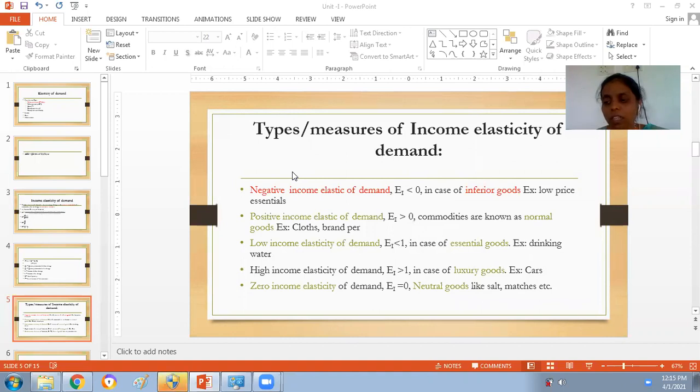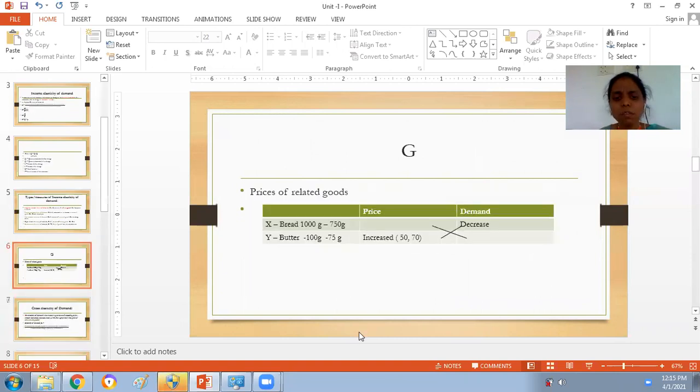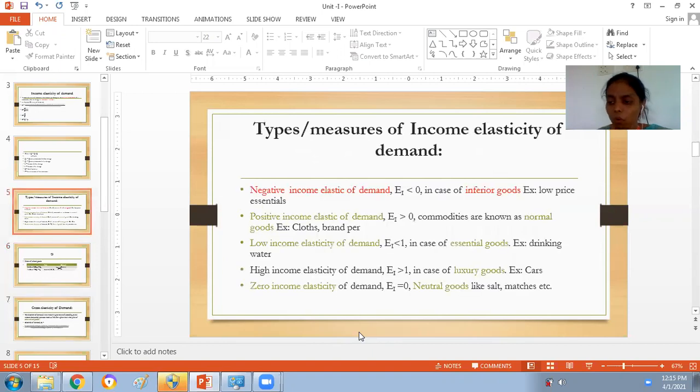The first one is negative. Income elasticity of demand will become negative. Now, when will this income elasticity of demand become negative? In case of inferior goods. Guys, what is the meaning of negative?